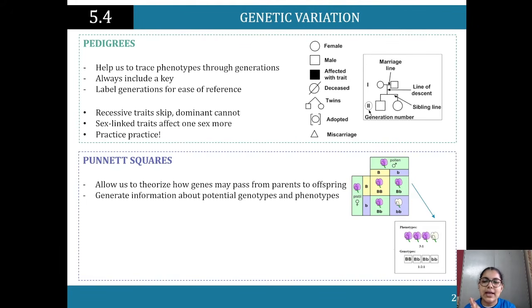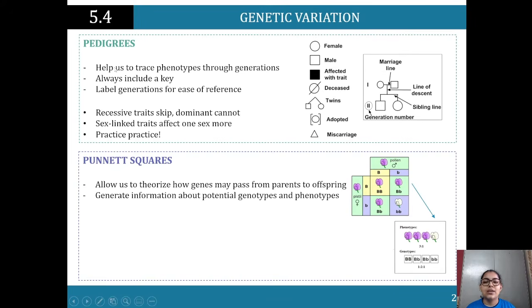So pedigrees, that's about tracing phenotypes through generations. Remember, phenotypic traits are the traits that you can see. So if you've got black hair, that's your phenotypic expression. If you've got brown eyes, that's your phenotypic expression. It's whatever you can see. So they help us trace phenotypic expressions.